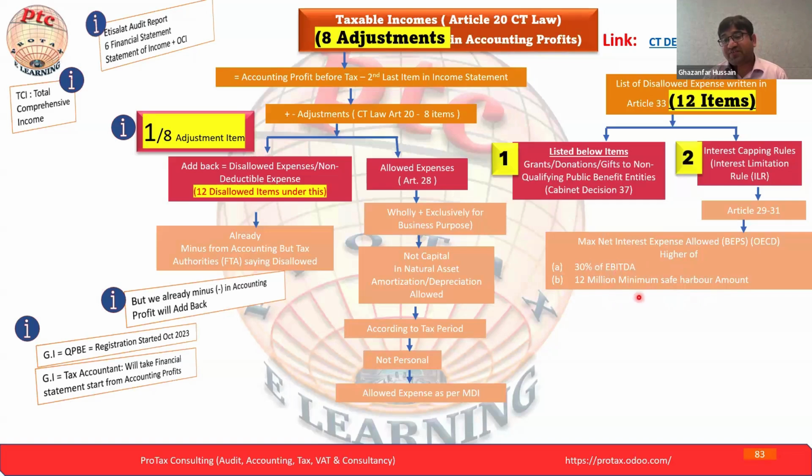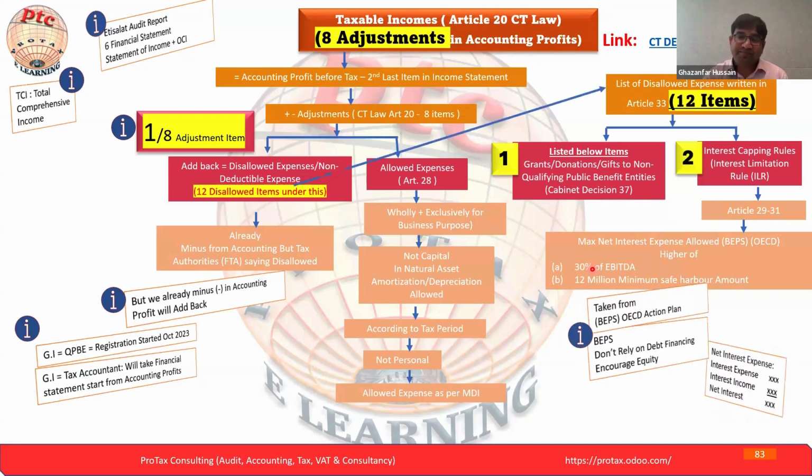So this concept, safe harbor: if your net interest is 12 million or less, then you don't have to do all this calculation. But if it exceeds 12 million, then you have to do the calculation. You have to calculate the adjusted EBITDA, then take 30%, and the higher one will be your limit. Up to that limit, you can deduct your expense, and the rest will all be added back to your accounting profit. Here we are already seeing what is taken from the BEPS OECD action plan.